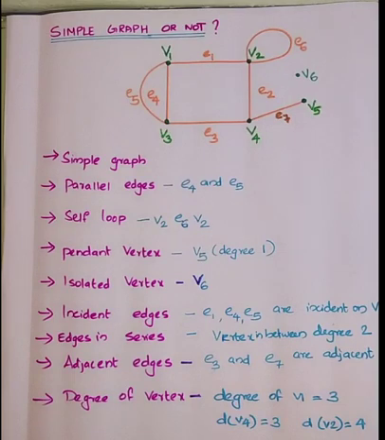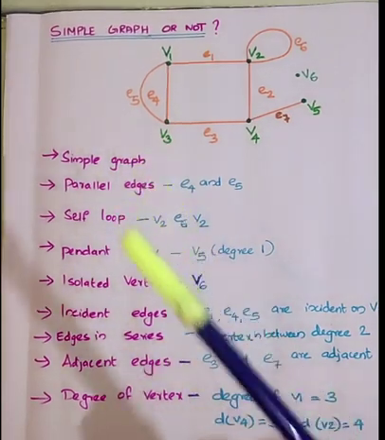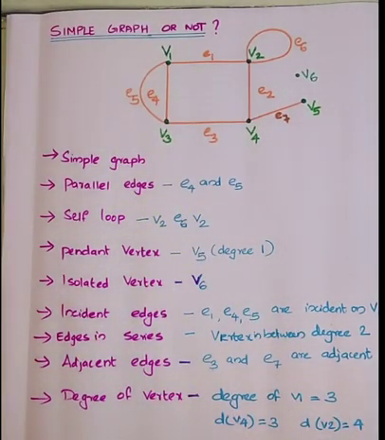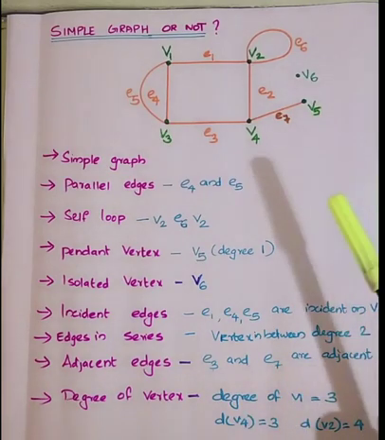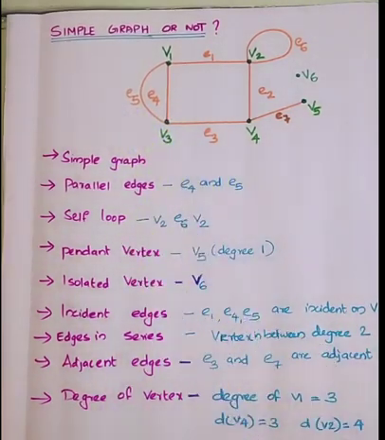If you know what is a simple graph, then only you can answer it. What is a simple graph? A simple graph is a graph in which there are no parallel edges or self-loops. So what are parallel edges? In the figure you can see E4 and E5.